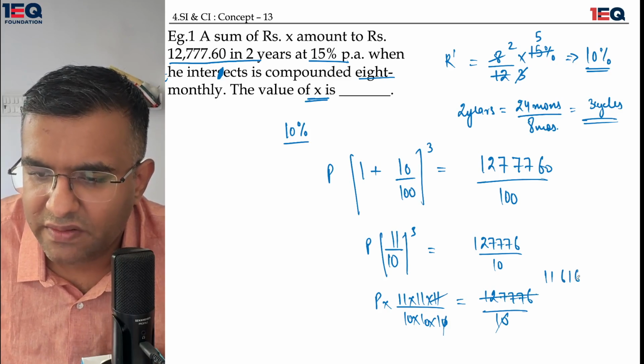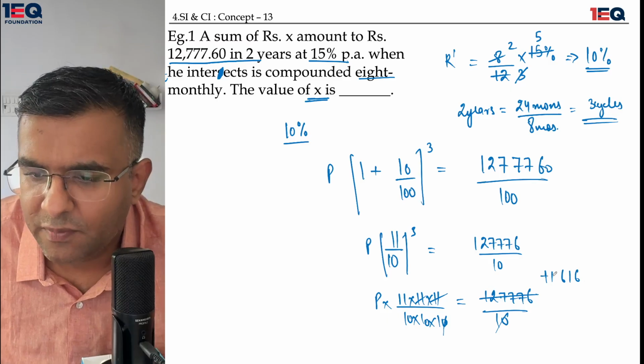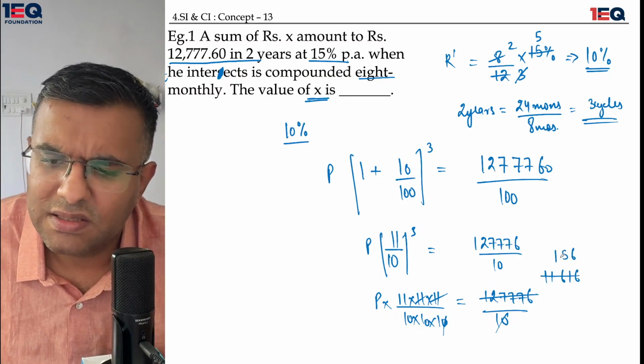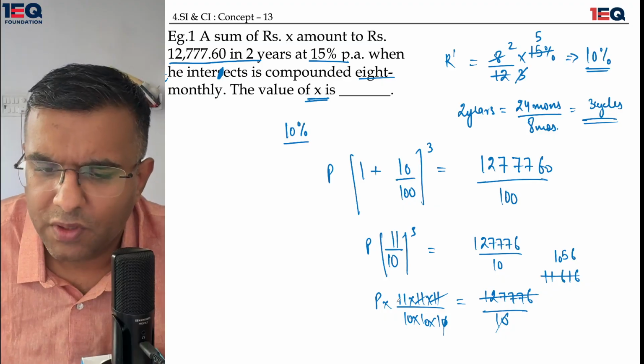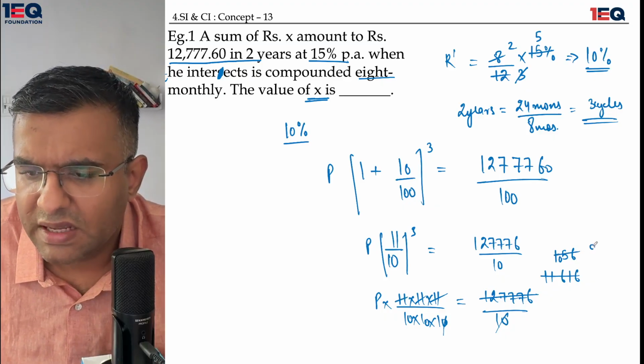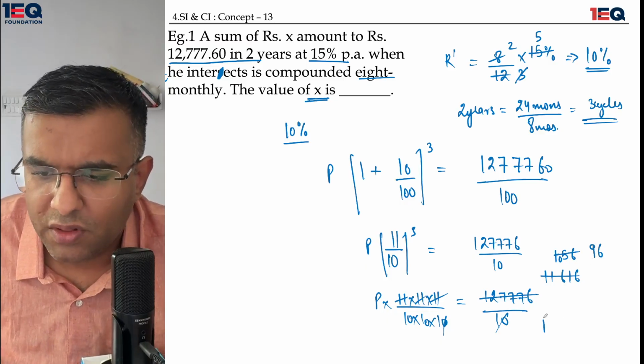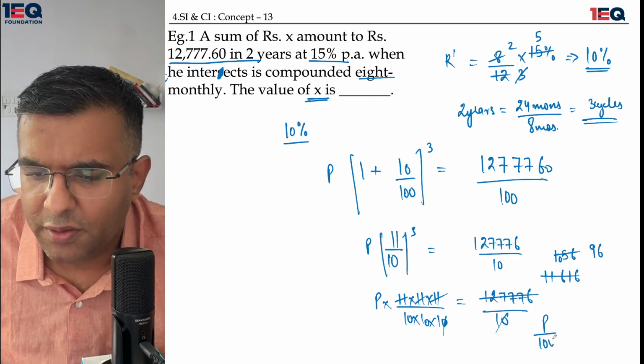Another 11, 11 ones are 11, 11 fives are 55, 11 6 are 66. Yes, there is a zero missing. Similarly, 11 nines are 99 and 11 6 are 66. So the principal upon 100 is equal to 96.